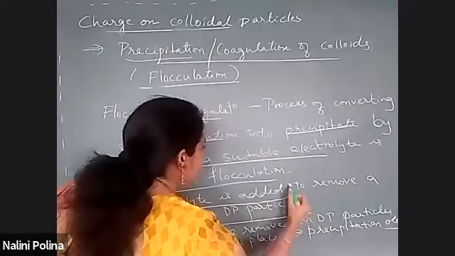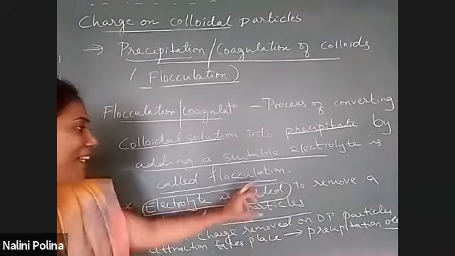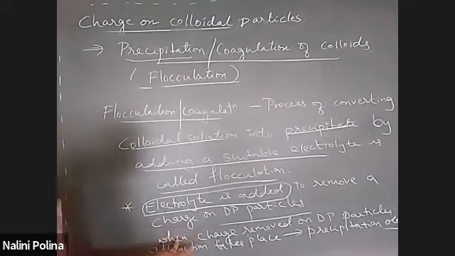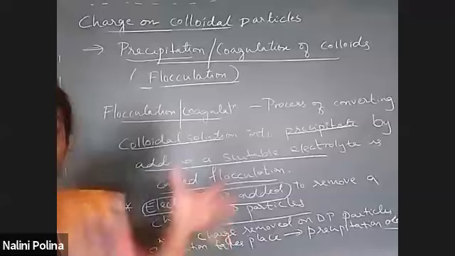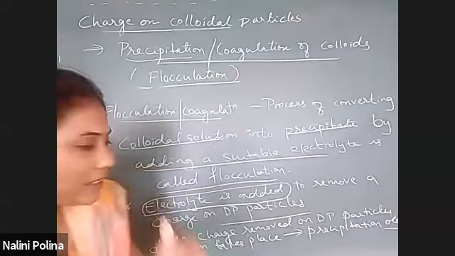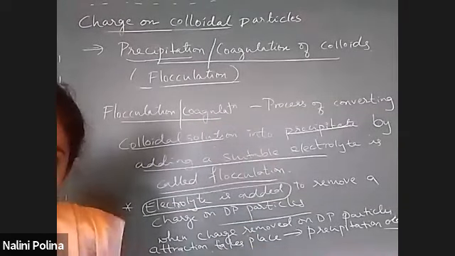Okay? So this is why electrolyte is added. When you add electrolyte, charge will be removed from the DP particle. Once the charge is removed, DP particles will come close together, they'll combine with each other and they will settle as a precipitate at the bottom. Clear? Fine.